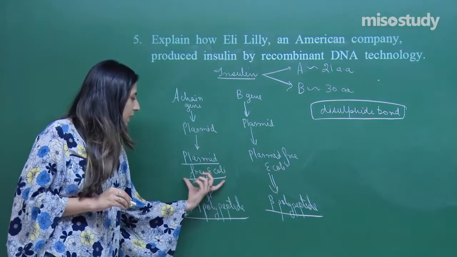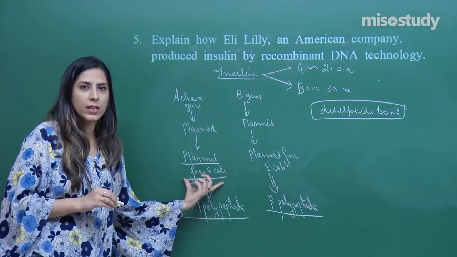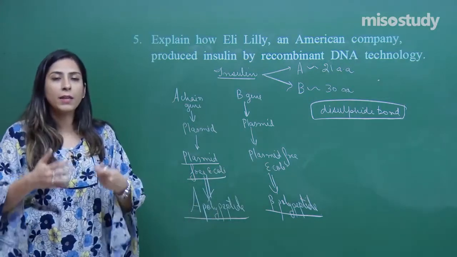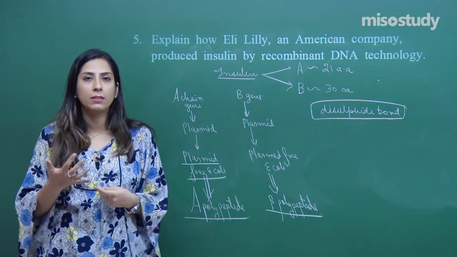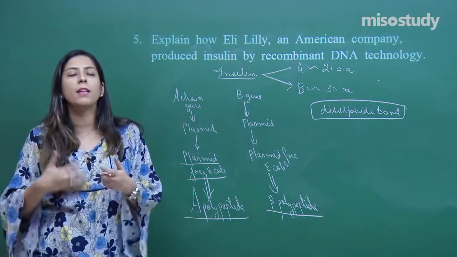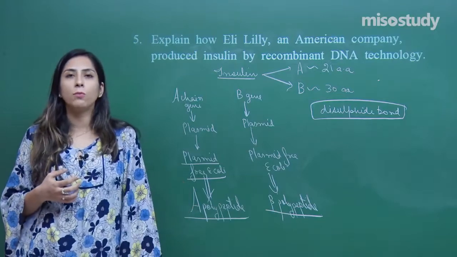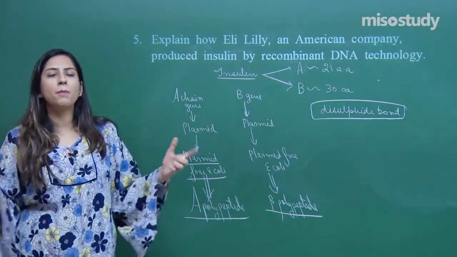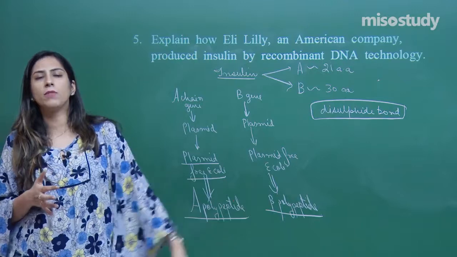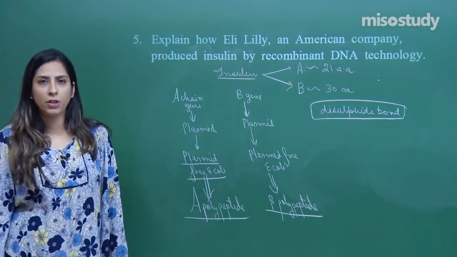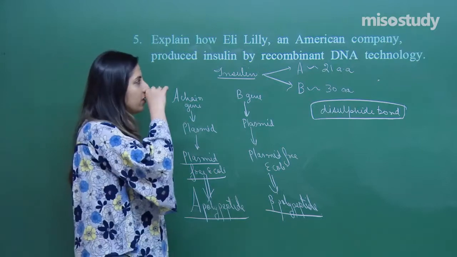Actually, these E. coli which have this foreign DNA present in them, they are allowed to be cultured. They will be cultured in biofermenters. Bioreactors are there in which the culture happens. Numerous copies of these E. coli will be formed. Large bulk production of these A chain and B chain will happen, and later on they are joined together. So this is the actual procedure for the production of recombinant insulin.